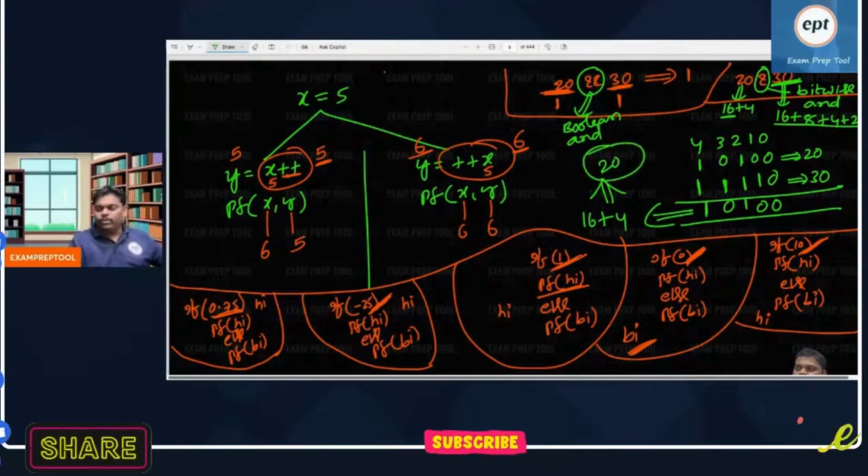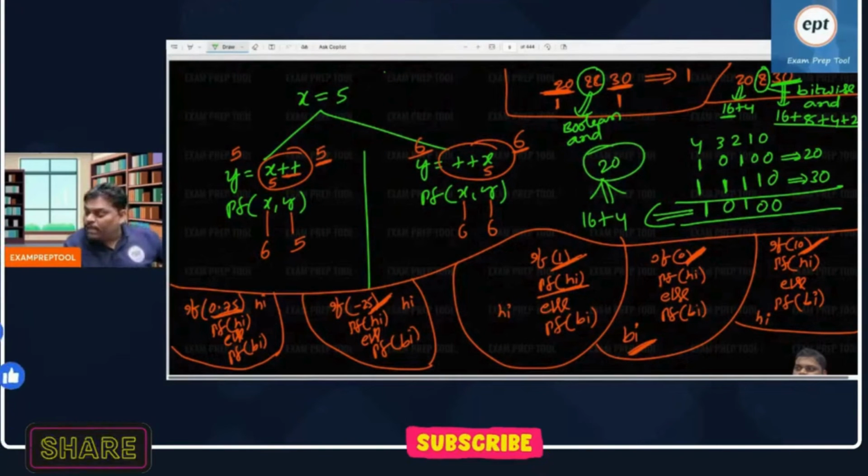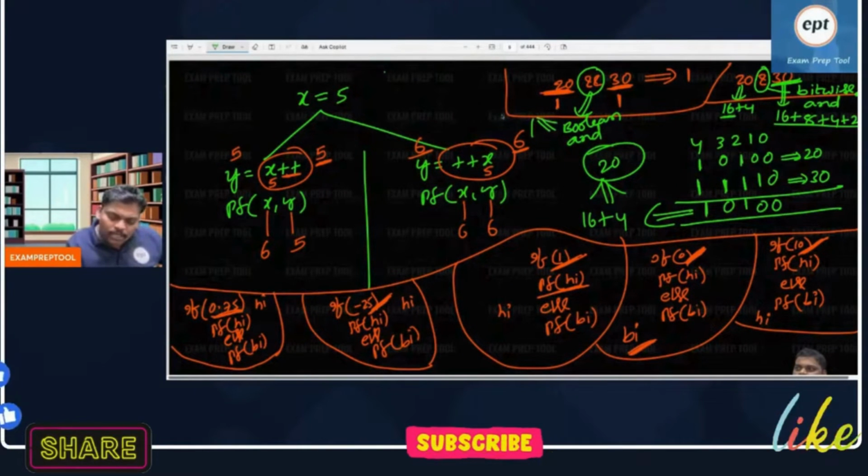The answer is going to be 20. So remember, it is a bitwise AND operator. It is not the Boolean AND, which is also called the logical AND operator. I am repeating once again: the right-hand side is bitwise.